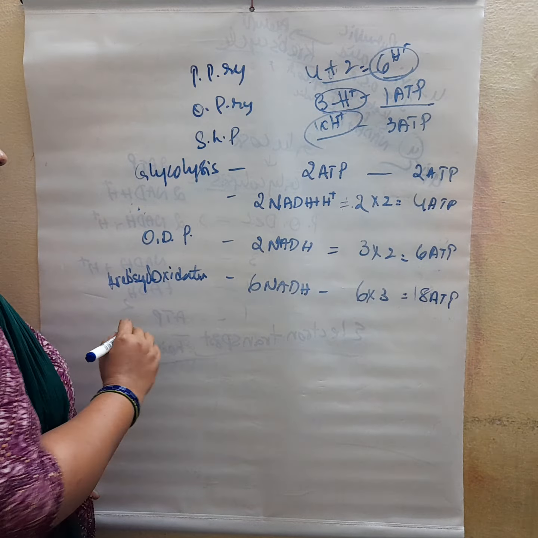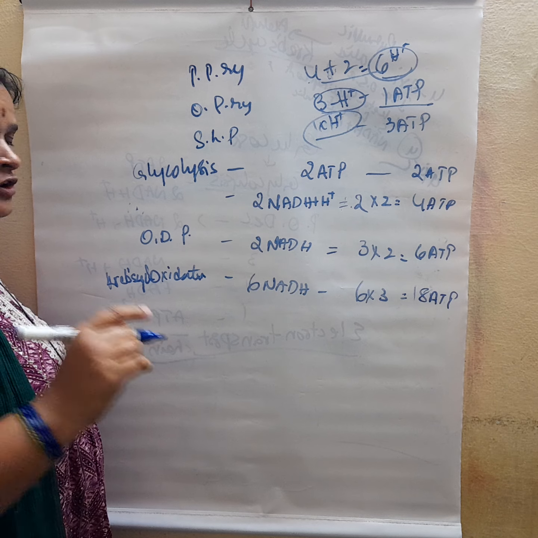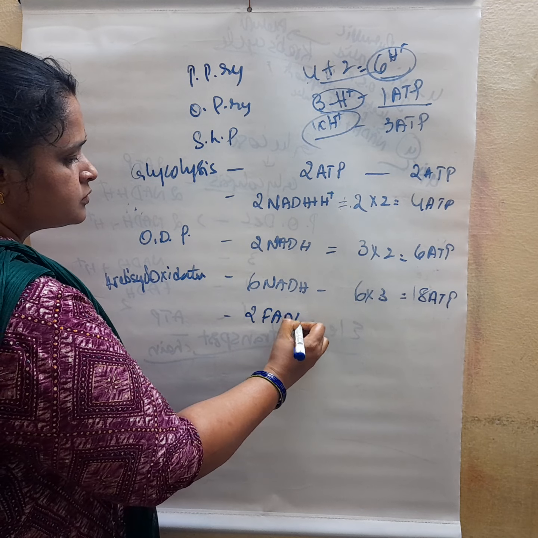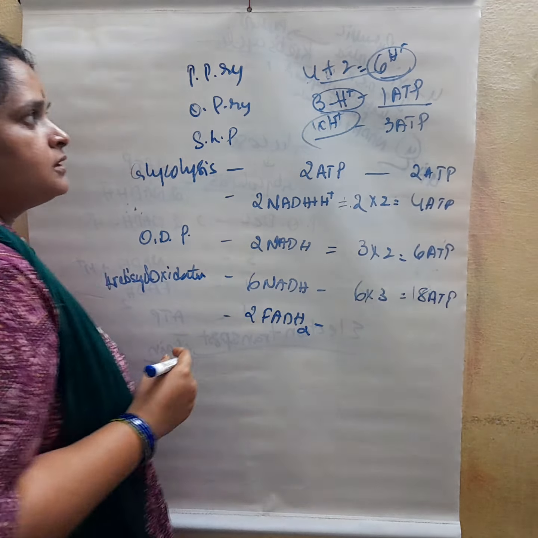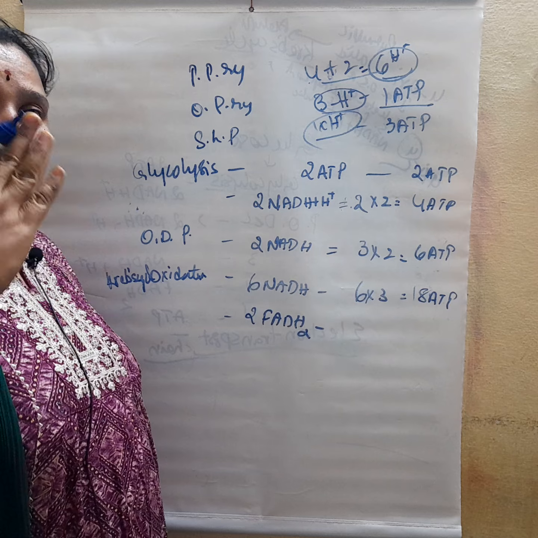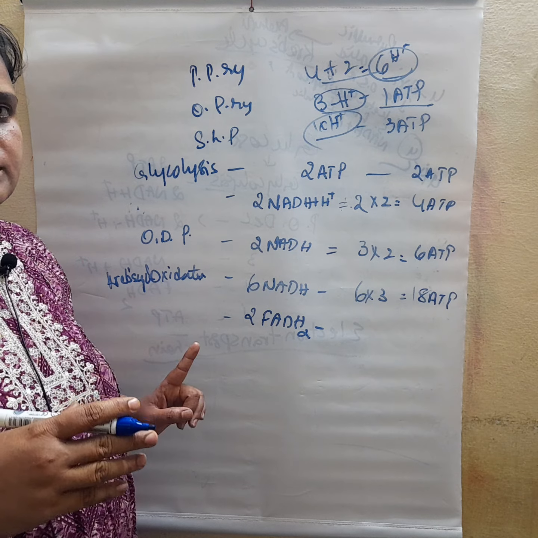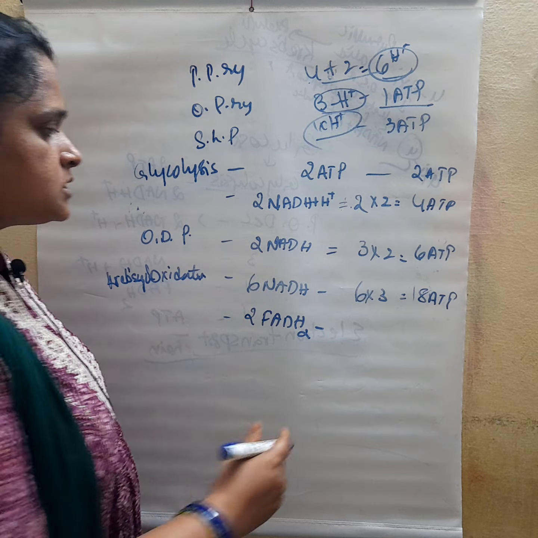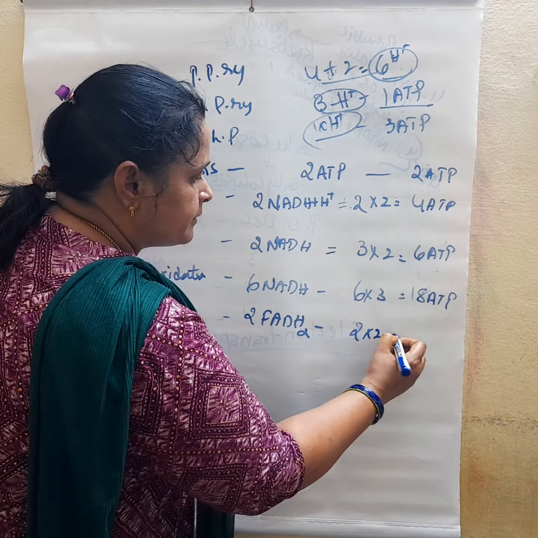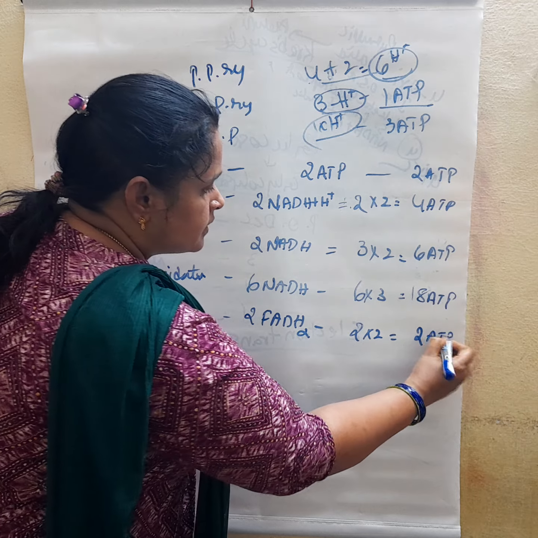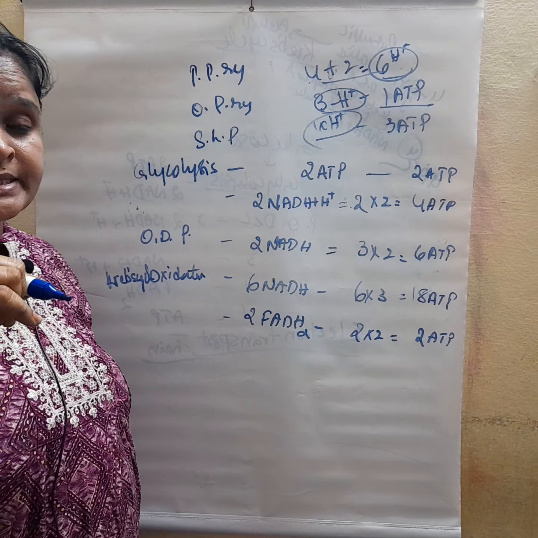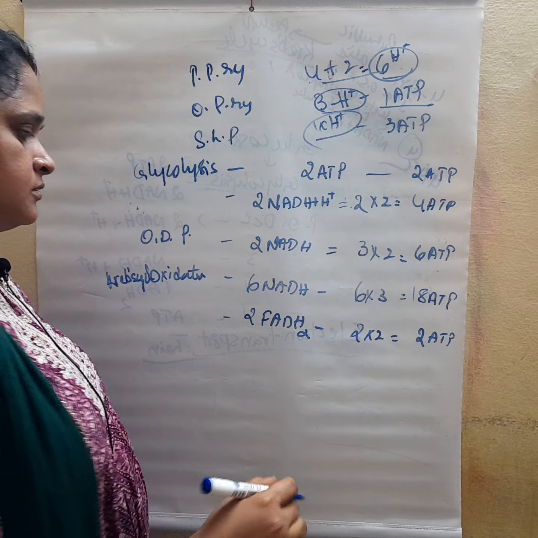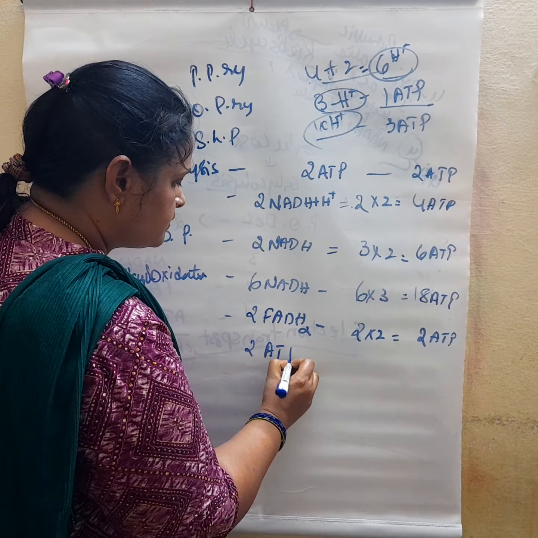Next, FADH2 is also formed in the Krebs cycle, so 2 FADH2. Here FADH2 does not involve the first complex. Complex 1 is not involved. It directly gives electrons to the third complex, so it forms 2 ATP each. Next, one substrate level phosphorylation is there: succinyl CoA to succinic acid formation. So 2 ATP.